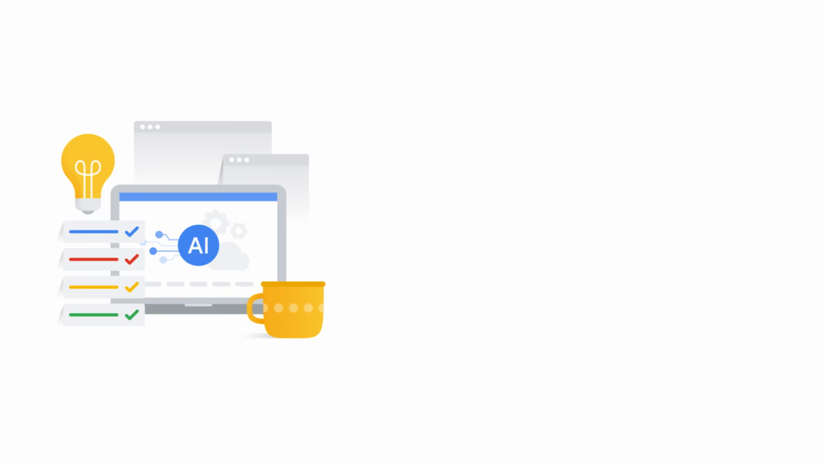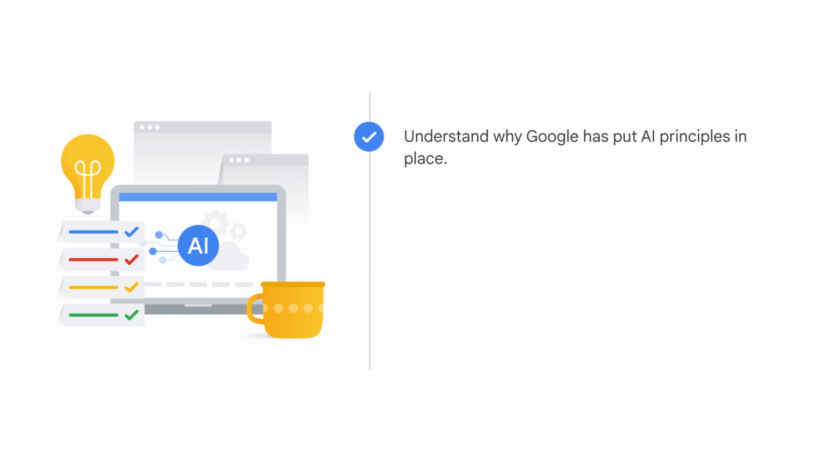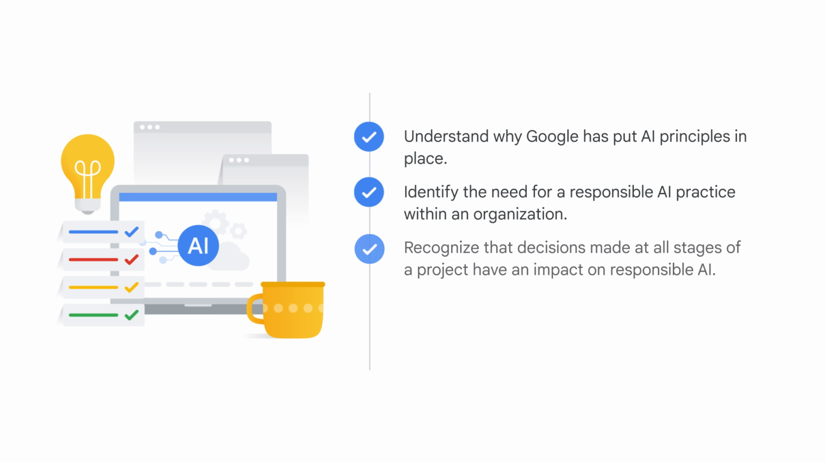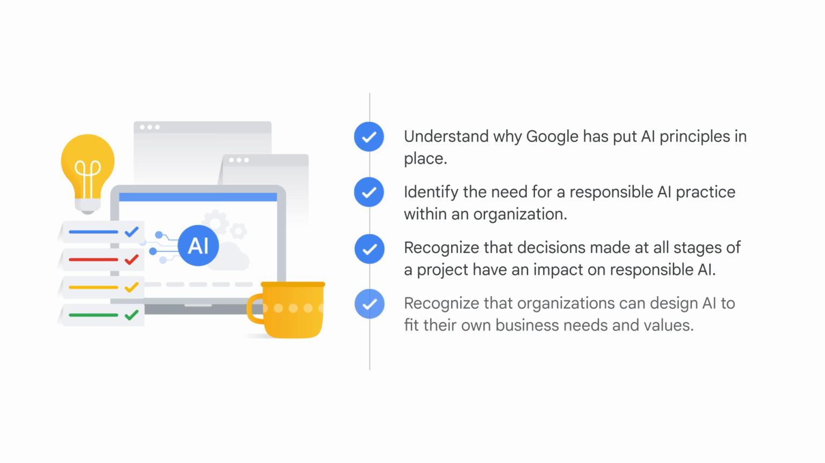This course will help you understand why Google has put AI principles in place, identify the need for a responsible AI practice within an organization, recognize that decisions made at all stages of a project have an impact on responsible AI, and recognize that organizations can design AI to fit their own business needs and values.